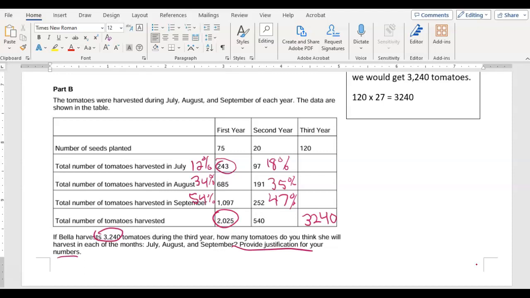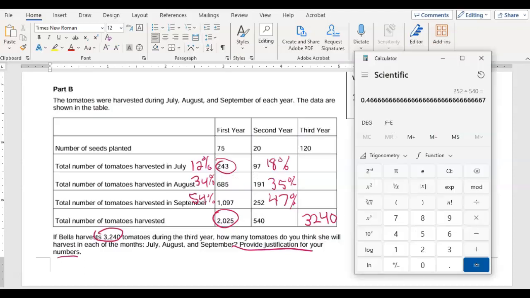So between 12 and 18% is what we would expect to get in July for the third year. So let's just average that. 12 plus 18 is 30, divided by 2 is 15. So let's say it's 15%. So 0.15 times 3240 is 72.9.